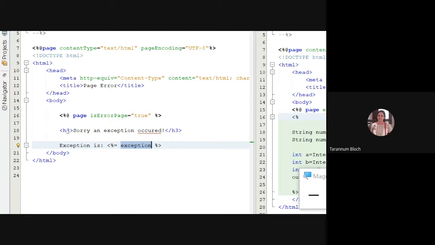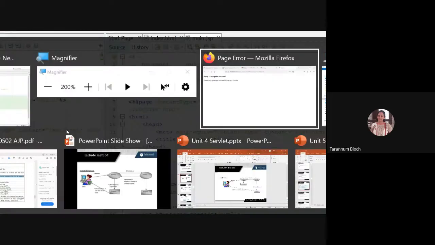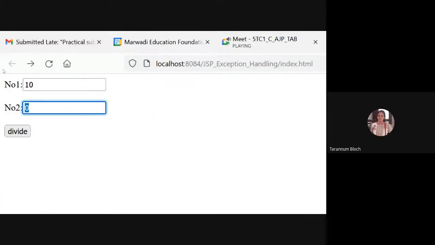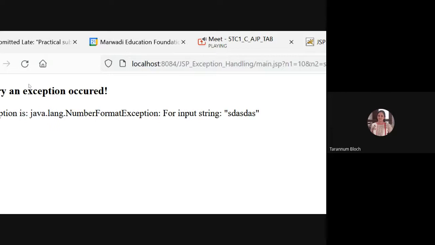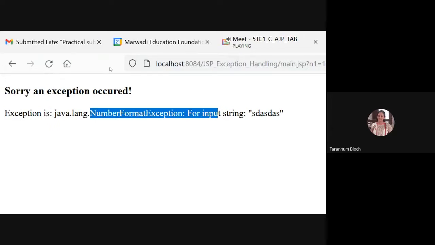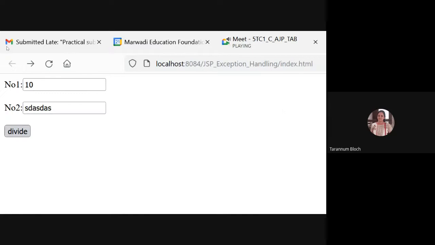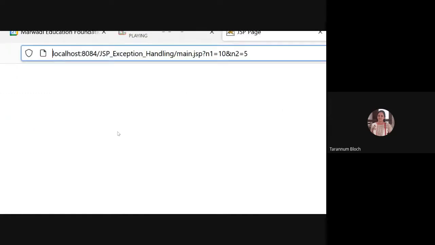Suppose I am running it and entering something else. Can you see that? Number format exception. So any exception that occurs will take us to that common page. Fine. Okay.